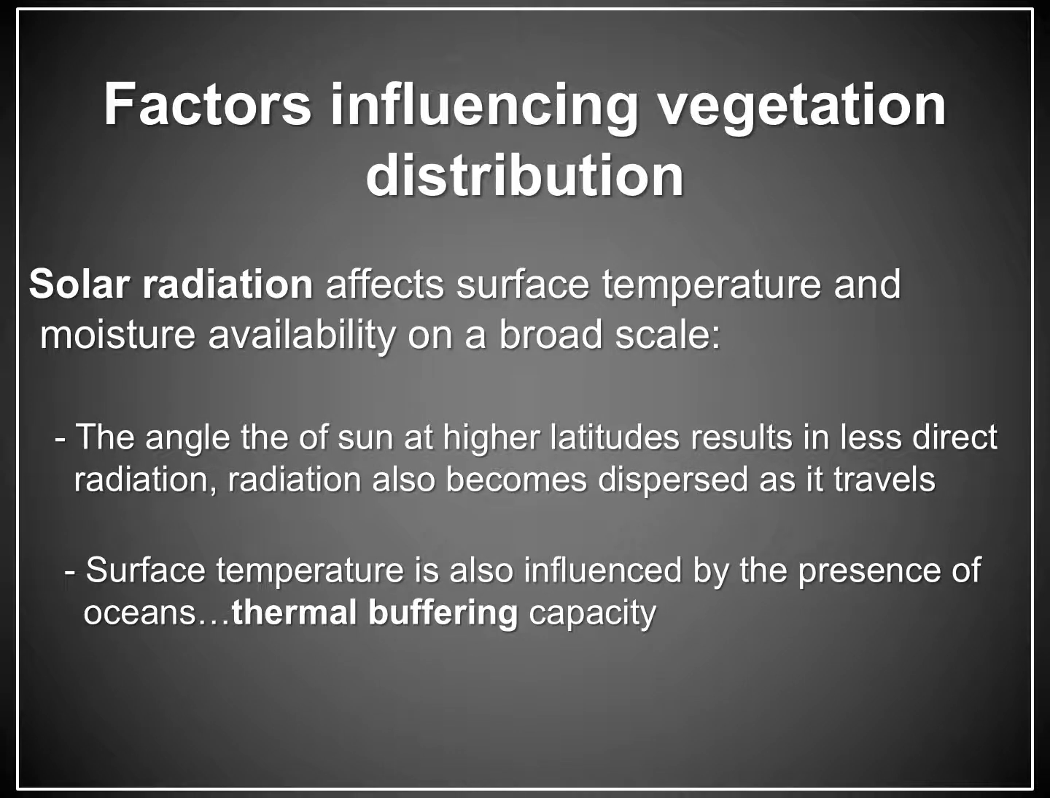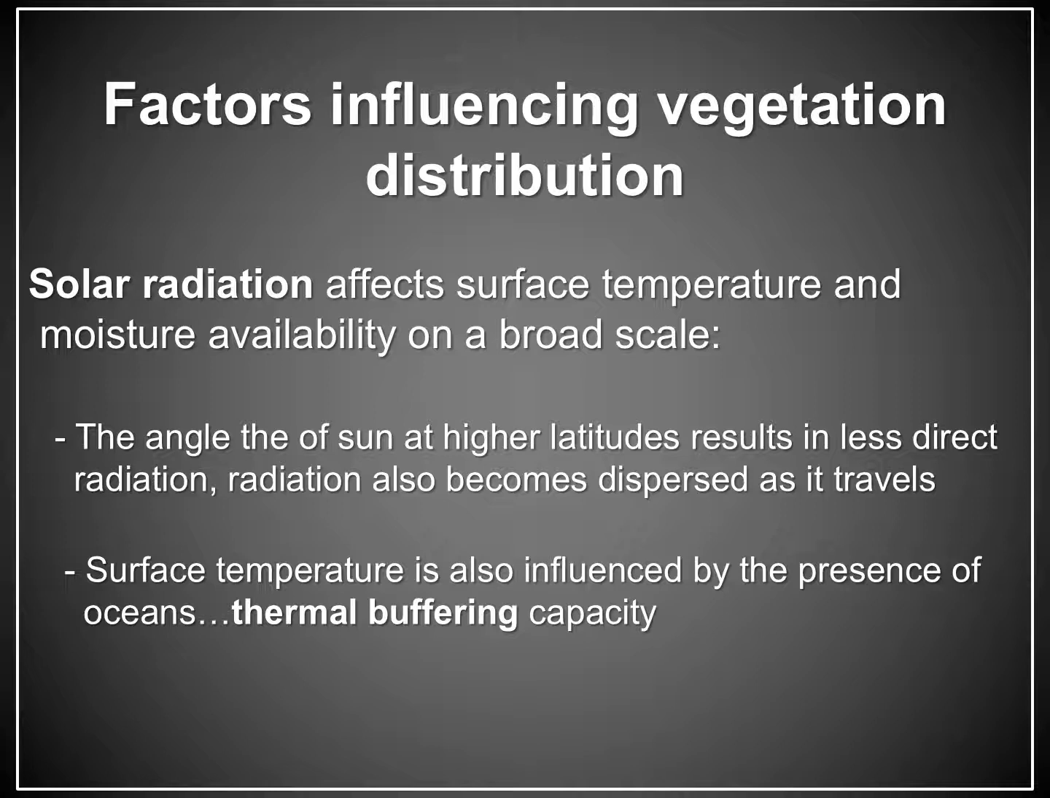Now, more specifically, solar radiation affects surface temperature and moisture availability, and as a result affects soil fertility and soil productivity as well. Areas along the equator receive more direct solar radiation. Areas at higher latitudes receive less. A greater amount of solar radiation results in warmer surface temperatures and greater rates of soil organic matter decomposition. Decomposed soil organic matter provides the primary source of nutrients like nitrogen and phosphorus utilized by trees.